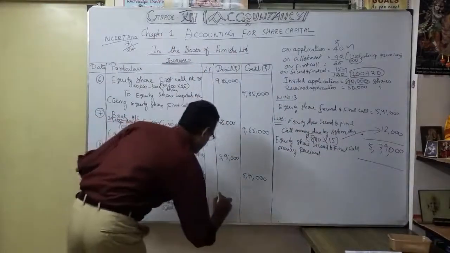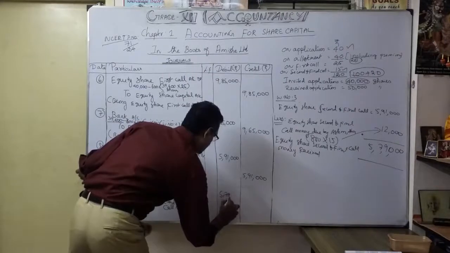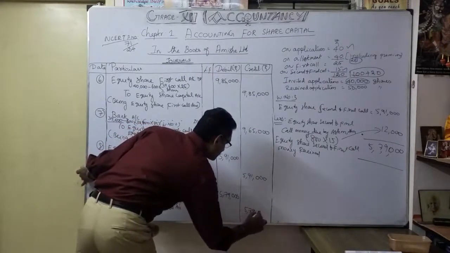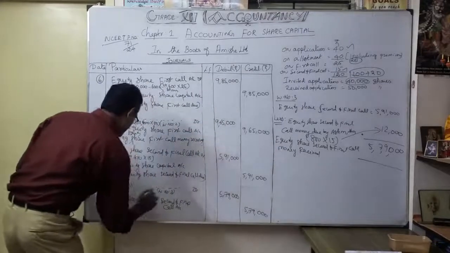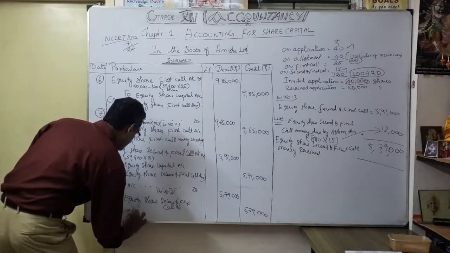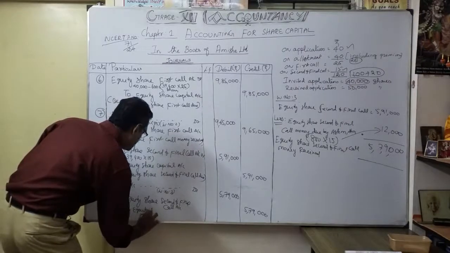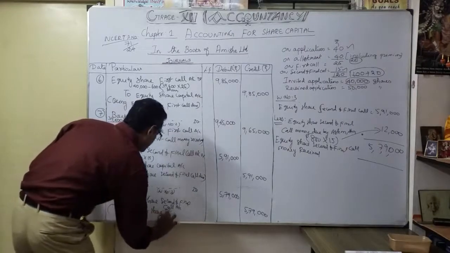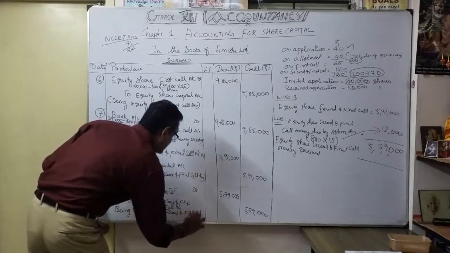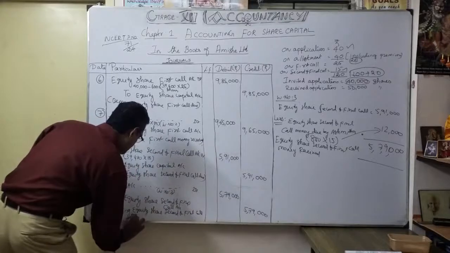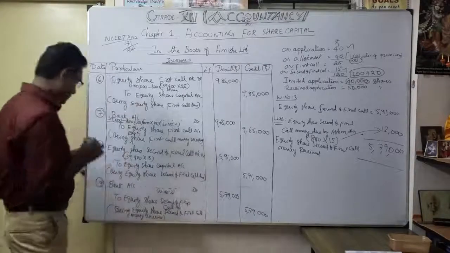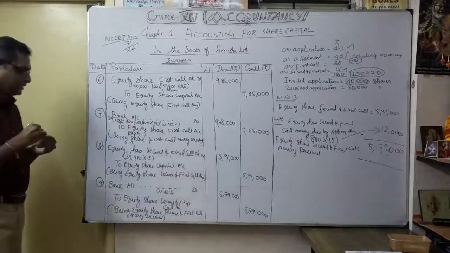That's what I am going to write here. So it is always better to make working notes wherever necessary. Accordingly, you can do the work easily. So being equity share second and final call money received. Okay, now understood for this session.